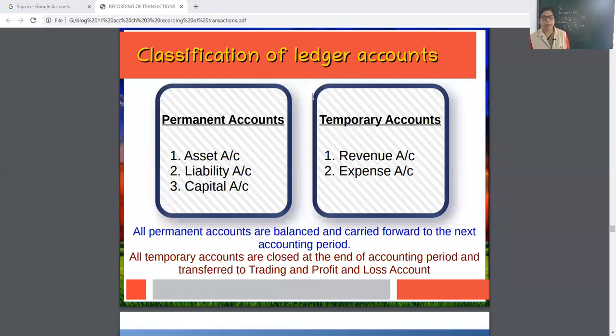And temporary accounts means those accounts which you have to close down at the end of the accounting year, the financial year. Or another difference: permanent accounts are shown in the balance sheet of the firm, which shows financial position, assets and liabilities. But temporary accounts are those which are shown in the trading and P&L account.